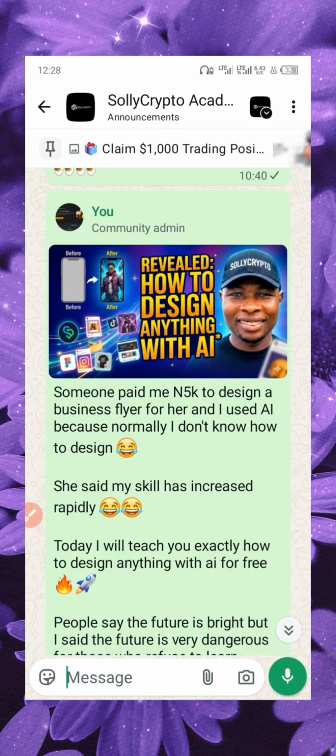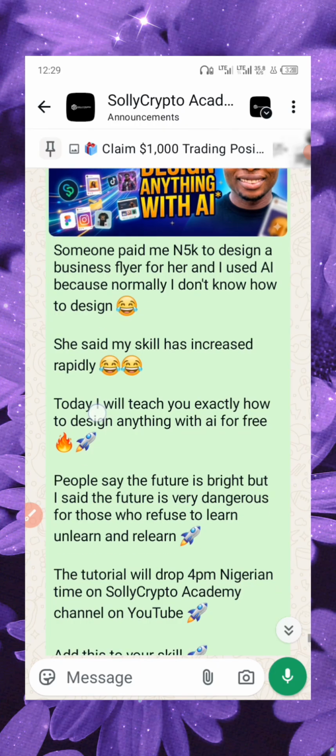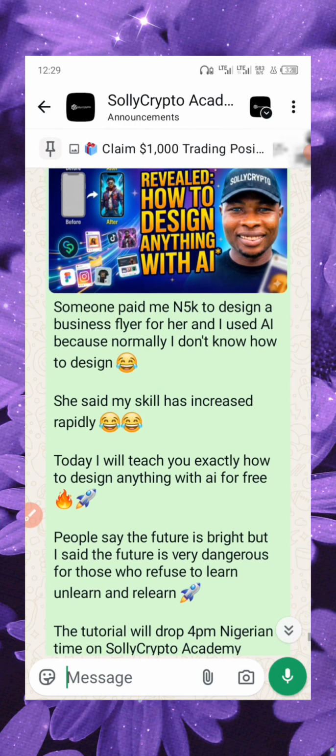So that is why I want to do the tutorial here on how you can design anything. I mean, anything at all. You can see it. I posted on the community that I'm going to do the tutorial today. So all you just need to do is follow it step by step, because you're going to need the right prompt to generate the right design, right?